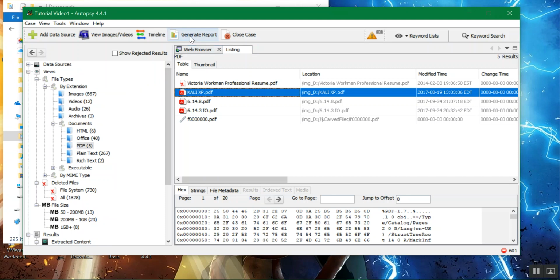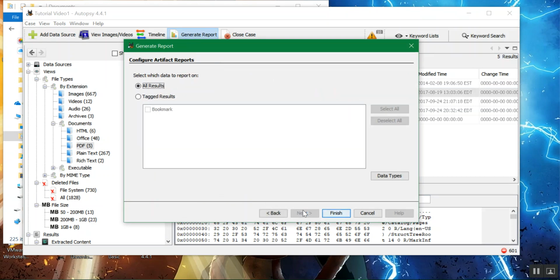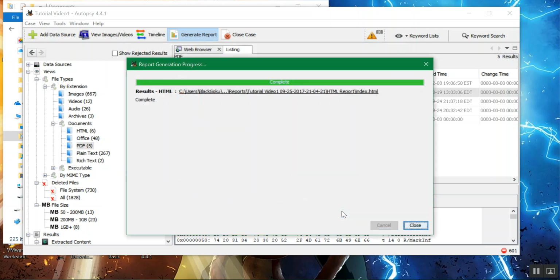Now, let's generate our report. I want to show our results in HTML. Click next. We can do either all results or tag results. For this, I'll do tag results. All our results were tagged under the bookmark tag, so I'll just put a check next to bookmark, and then click on finish. It's complete. This means that it's good.